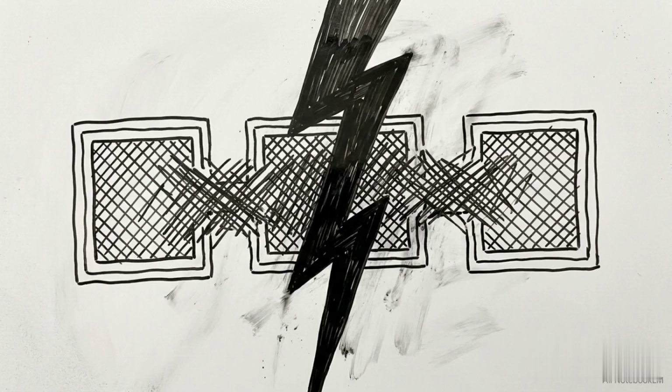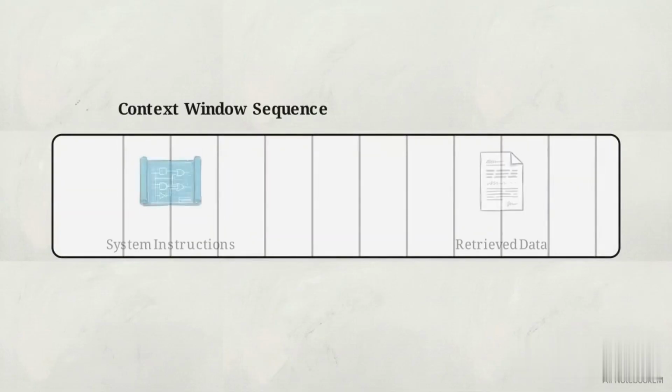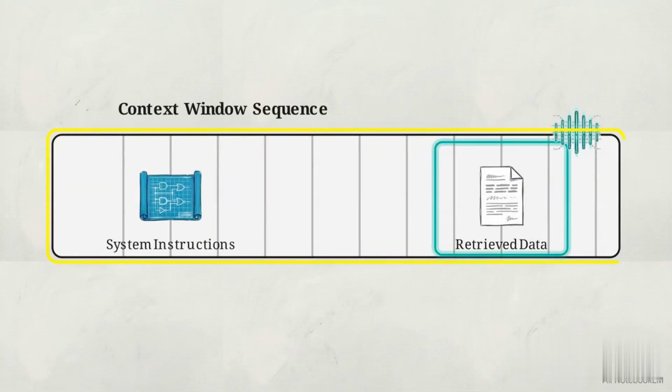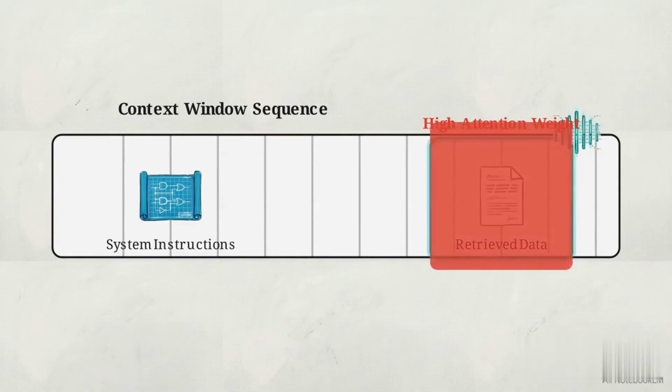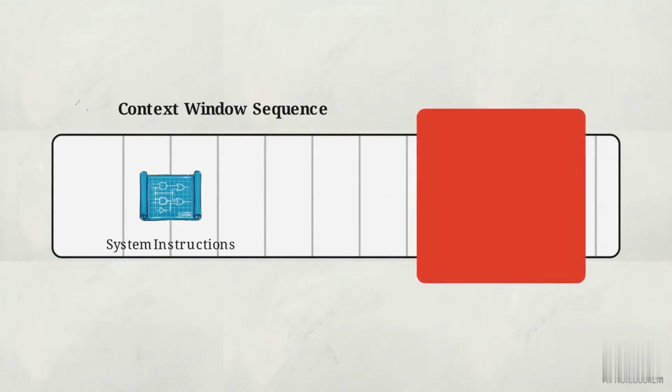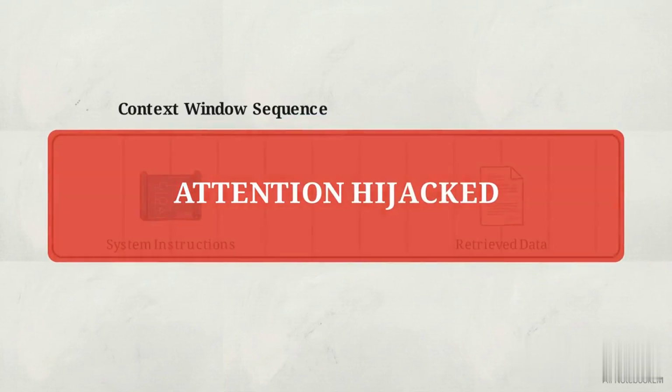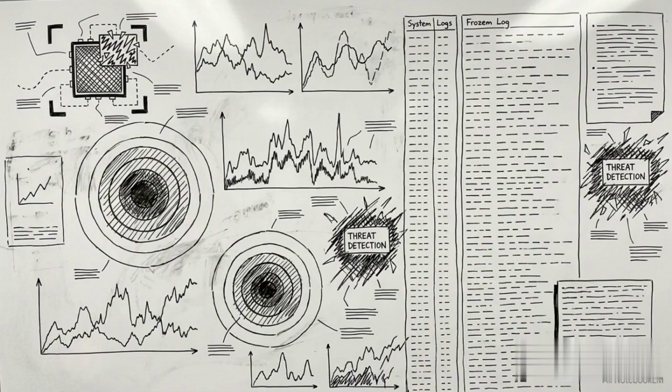Despite these three layers, this mitigation strategy is not absolutely foolproof. The underlying architecture remains unchanged. Instructions and data still share the exact same context window. Sufficiently sophisticated adversarial data can still theoretically manipulate attention weights to break out of structural delimiters. Managing indirect prompt injection is a constant operational requirement, as the risk cannot be eliminated with a single patch.